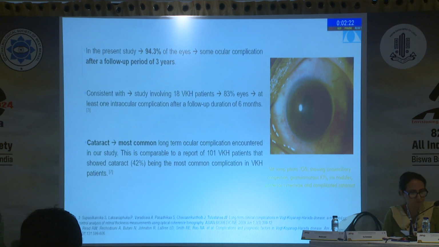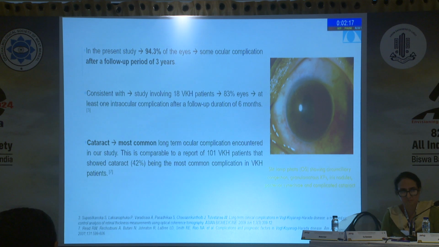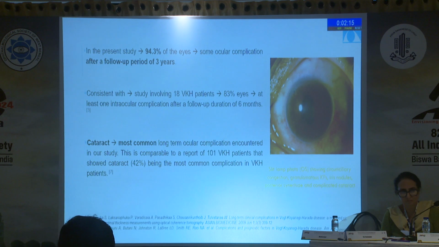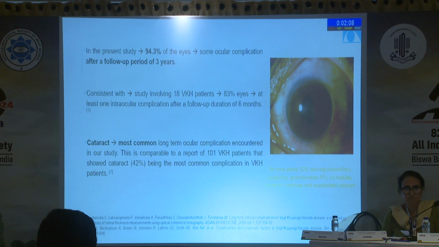In the present study, majority of the eyes, that is 94.3% of eyes, developed some ocular complication after a follow-up period of 3 years. It is consistent with the finding involving 18 VKH patients, in which 83% of the eyes developed some ocular complication. Cataract was the most common ocular complication encountered in our study. It is comparable to a report of 101 VKH patients that showed cataract being the most common ocular complication in VKH patients. There is a photograph of one of our patients of VKH disease showing circumciliary congestion, granulomatous capes, iris